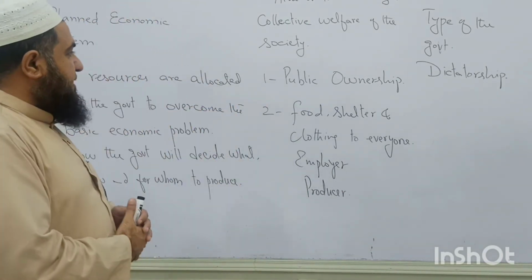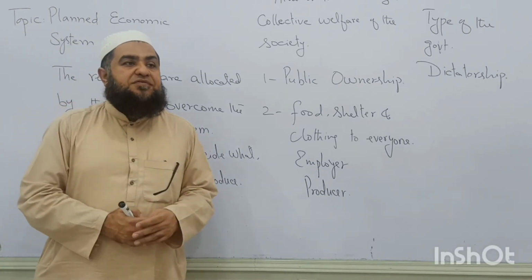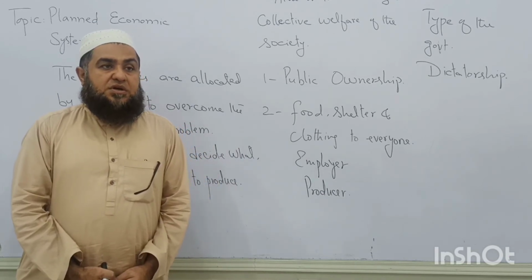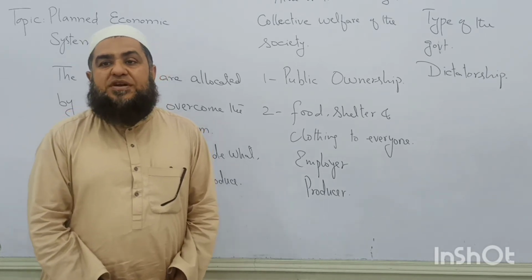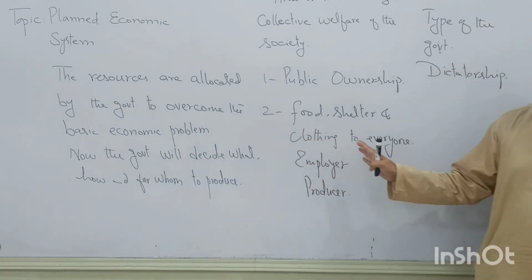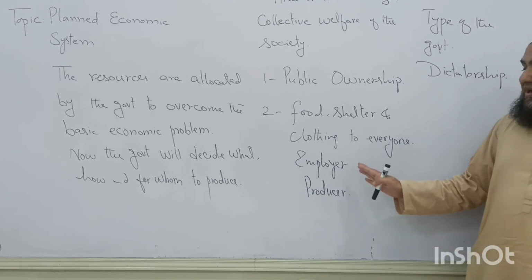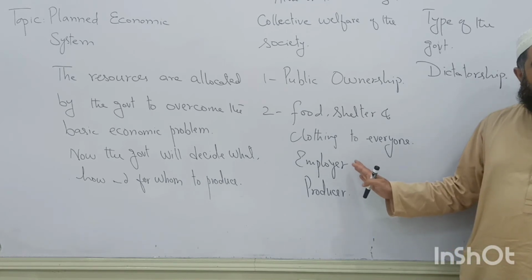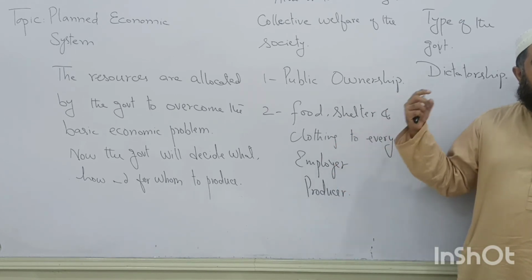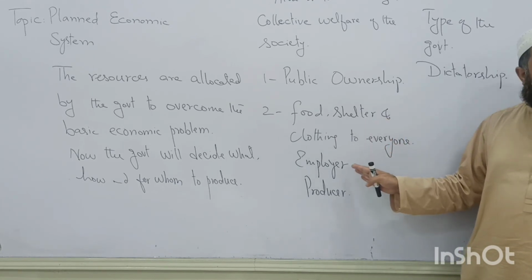Clear? So when the system is running or it is working properly, people are going to have different outcomes for that. What are the outcomes? There can be the benefits of this planned economic system. What are those benefits? It will have easy access of basic necessities of life to everyone. Food, shelter and clothing is provided by the state. It is also guaranteeing what? Employment to the people, because the main producer, main employer is the government. It will initiate different economic activities which will create employment opportunities.